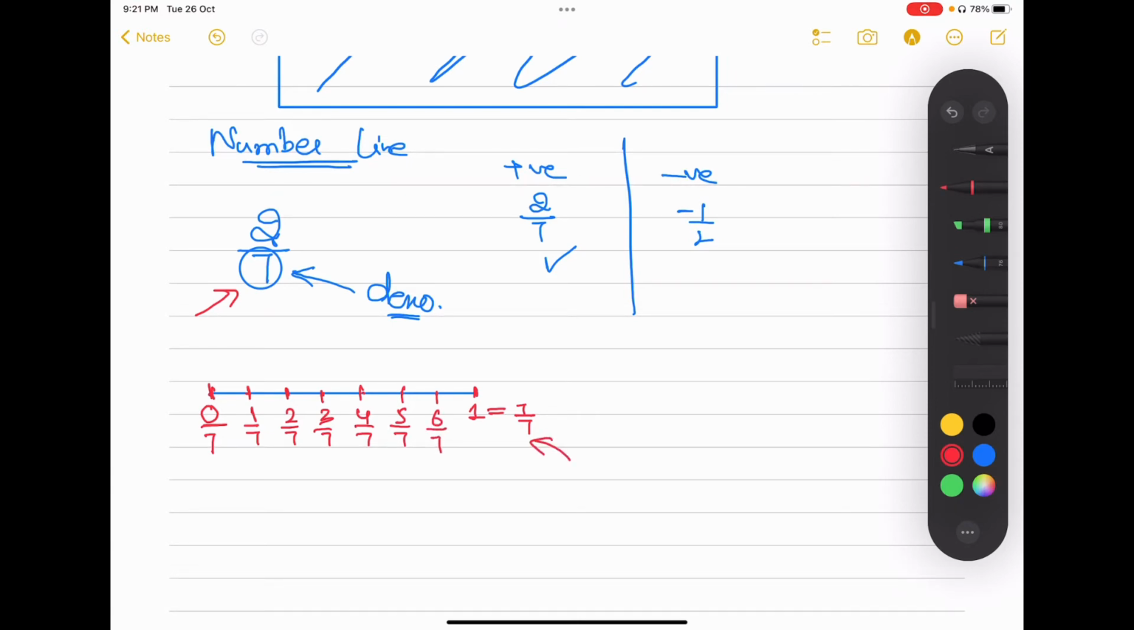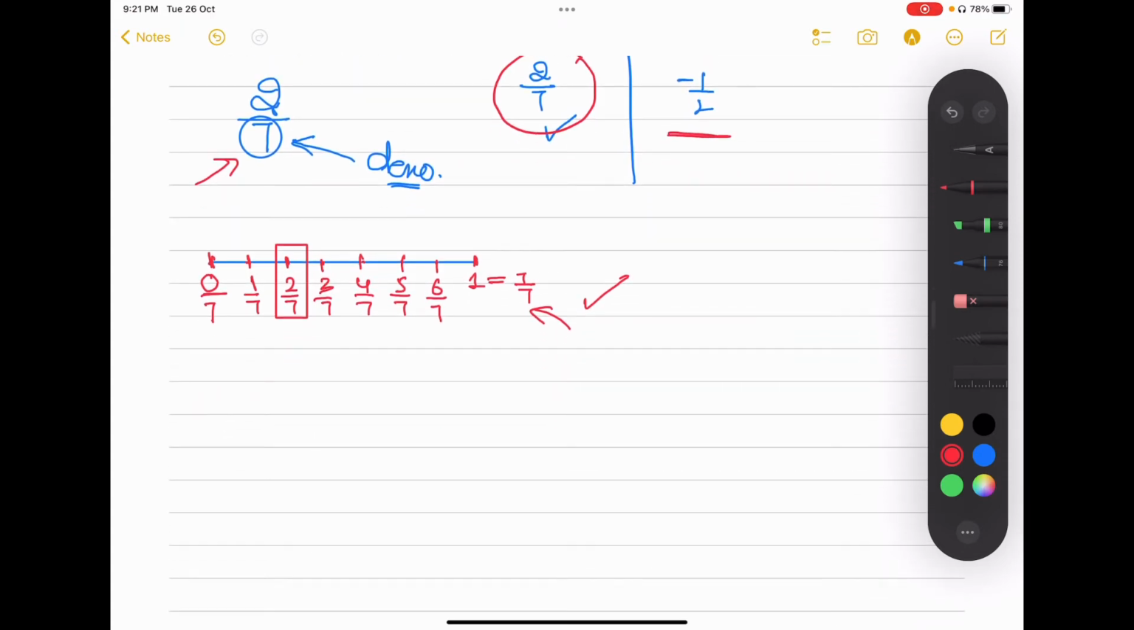So what number do you have to show? You have to show 2 by 7. So here you have 2 by 7 and you can put a rectangle or a circle on it. Okay, so this is the way to show any positive number on a number line. But what about the negative number?